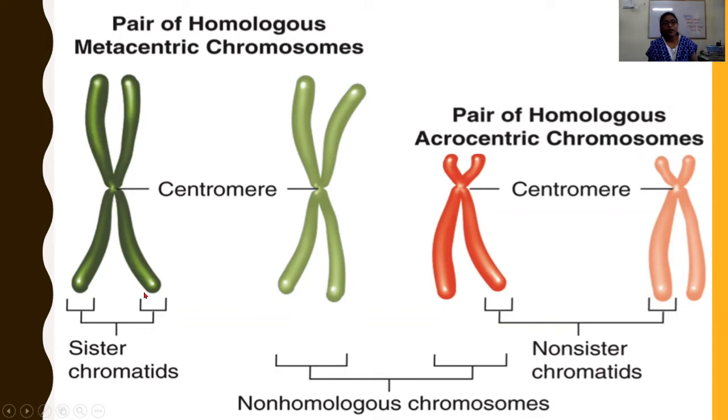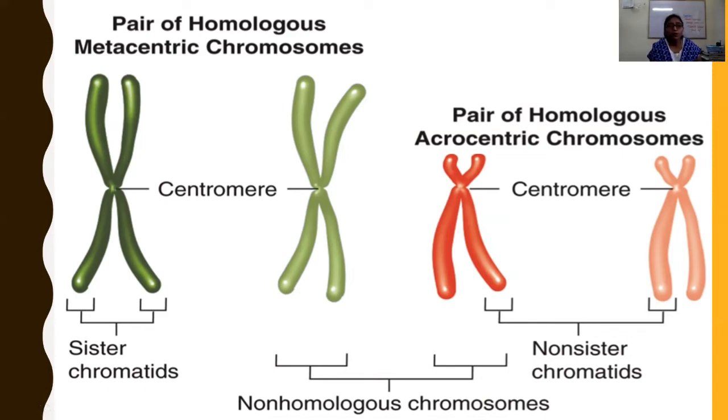These two chromatids are called sister chromatids, and together they make one chromosome. Suppose this is from the father and this is from the mother. When one chromatid duplicates into another, they remain attached at the centromere position. The two sister chromatids have a common centromere.